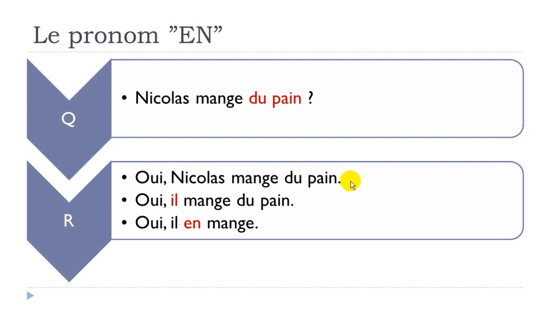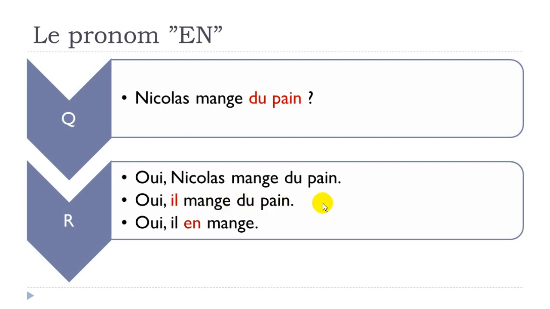Normally, that's not the way we will do, because we tend to replace things with pronouns when it's possible. The first option would be to replace Nicolas. You don't want to repeat Nicolas, so you can say oui, il, he, instead of Nicolas because it's masculine, mange du pain.